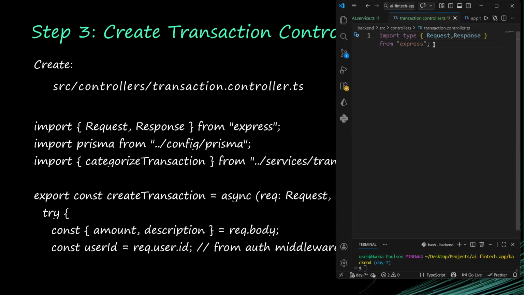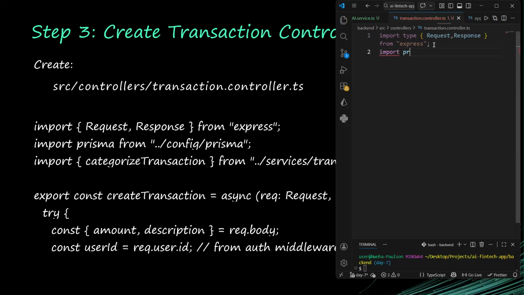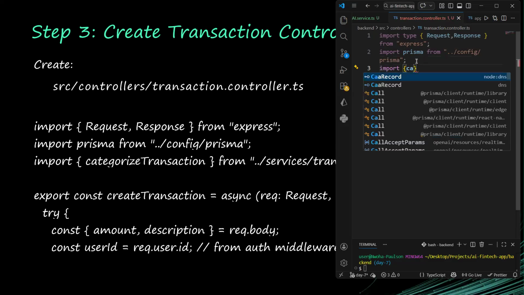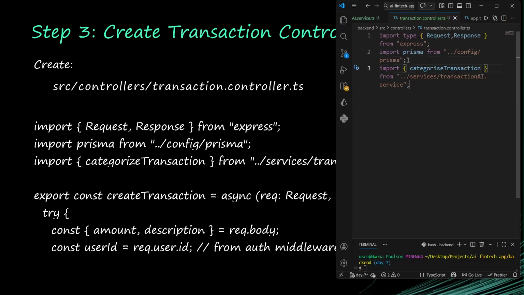The next thing I will do is import Prisma, because we will be talking to the database with Prisma. Then I would import the service that categorizes for us, categorizeTransaction. All right, we'll import it because we'll be using it.